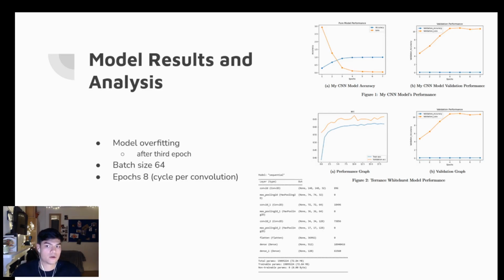However, to validate the model's performance, attention was shifted to the validation dataset. In the validation performance model, the validation loss spiked sharply after the initial epoch, while the validation accuracy remained extremely low. This discrepancy indicates severe overfitting, where the model excelled in predicting the training data but struggled to generalize to the validation dataset due to excessive fitting to specific features. This overfitting might be attributed to the choice of batch size of 64 as a hyperparameter, influenced by the limited amount of computational resources.